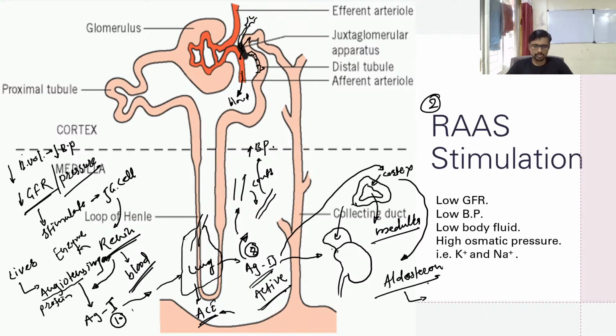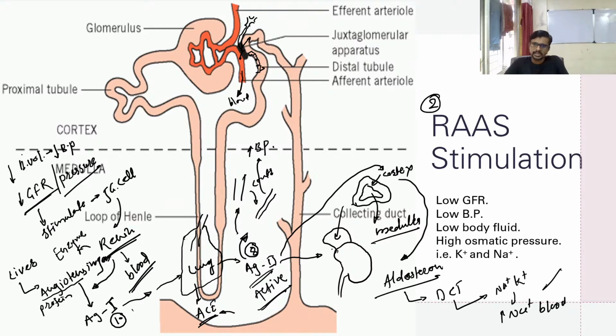This angiotensin 2 stimulates the adrenal cortex, which secretes aldosterone, and then aldosterone moves toward the DCT and PCT. It activates the sodium potassium pump and absorbs more sodium into the blood.